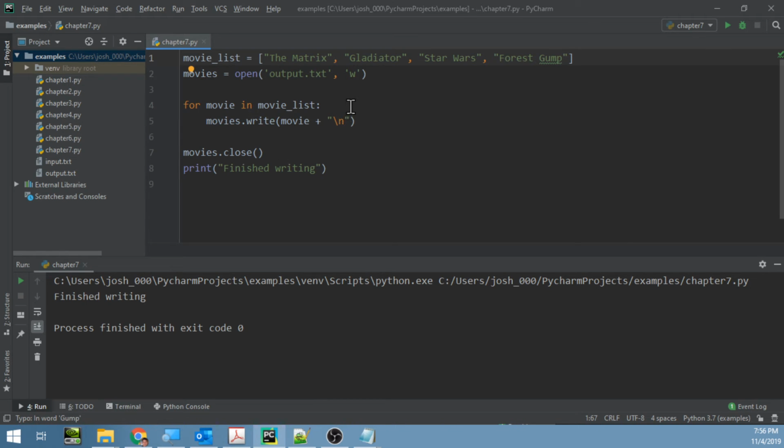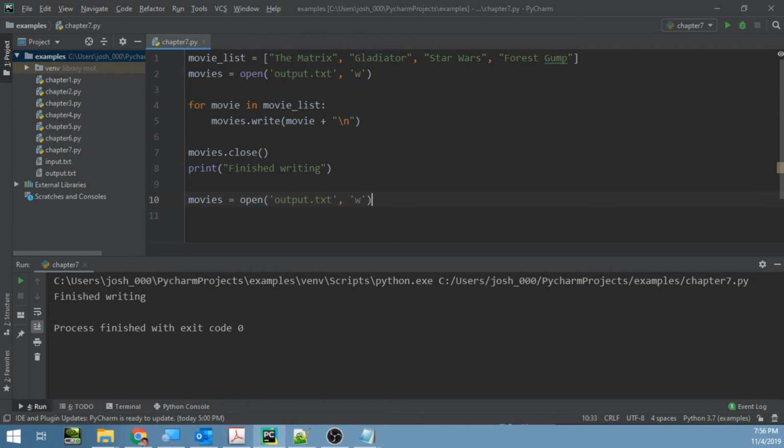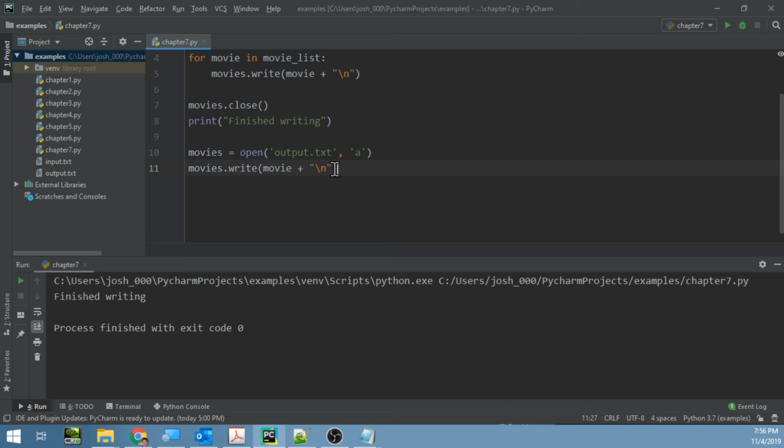There's one more thing we can talk about as well. Let's say after we're done here, we change our mind. Let's go ahead and copy and paste this. We finished writing there. Let's paste this here, and let's say append now. We want to append new data. We changed our mind, or we found some more data we want to write. Programs frequently do this. You write something and then later you want to write something else again. It's very, very common.